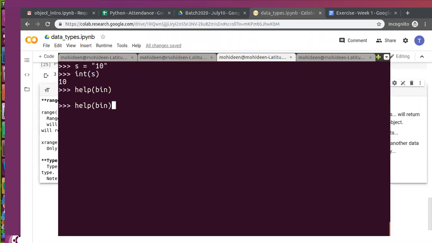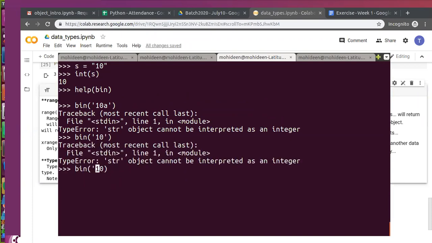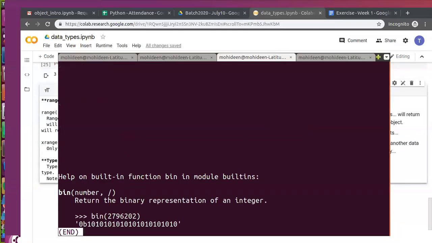So if I pass a string, what will happen? If I say 10a, that object requires an integer. If you pass something else, this will raise a type error: string object cannot be interpreted as an integer. You have to pass only numbers, because binary is a built-in function which requires a number. Understand?